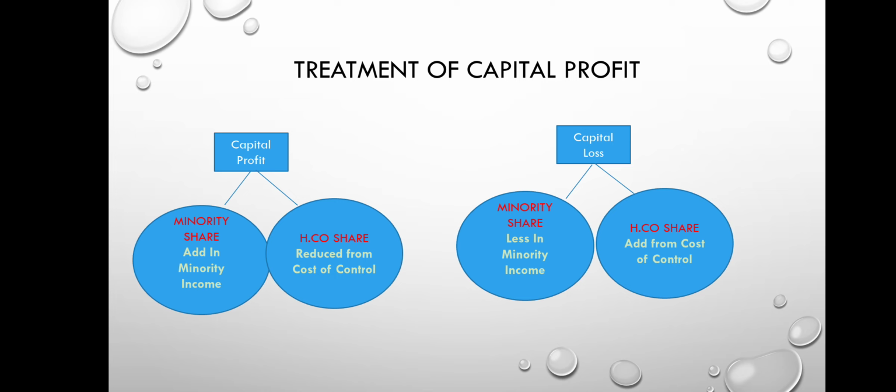Or if we get a capital loss, that loss also will be divided in the holding minority ratio. The minority share of capital loss is deducted from minority interest. The holding company share of capital loss we add to the cost of control.